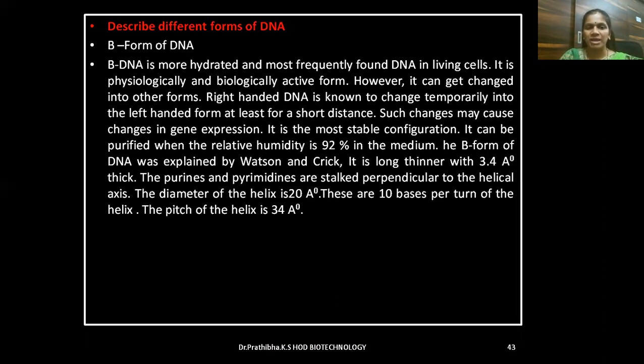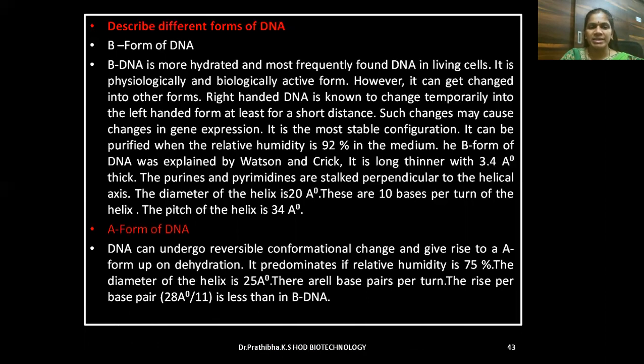It can be purified when the relative humidity is 92% in the medium. The B form of DNA was explained by Watson and Crick. It is long and thin, with 3.4 angstrom thickness. The purines and pyrimidines are stacked perpendicular to the helical axis. The diameter of the helix is 20 angstrom. There are 10 bases per turn of the helix. The pitch of the helix is 34 angstrom.